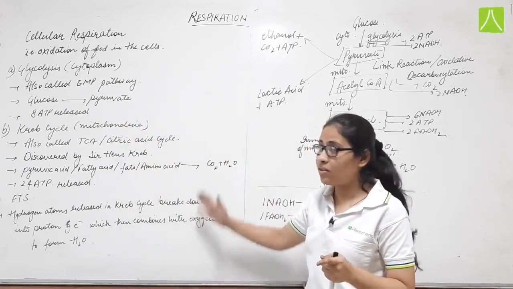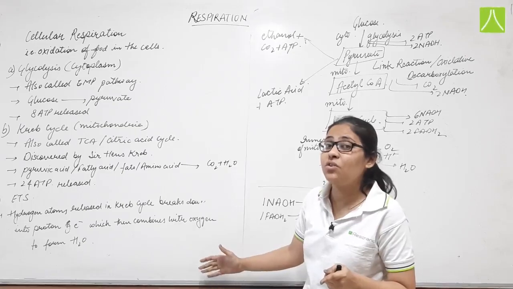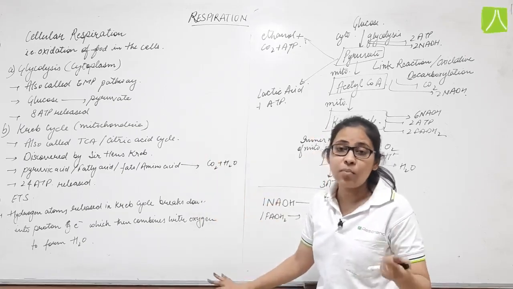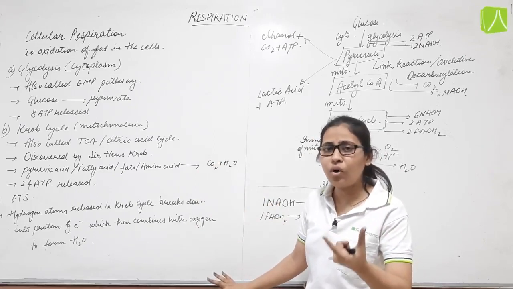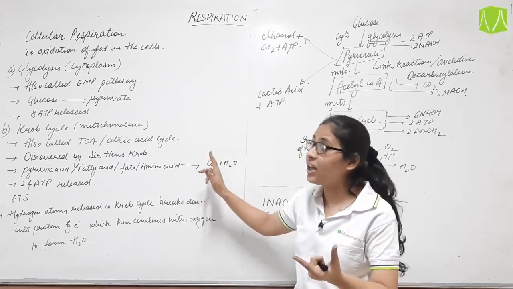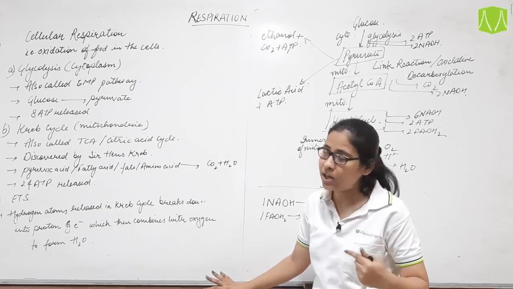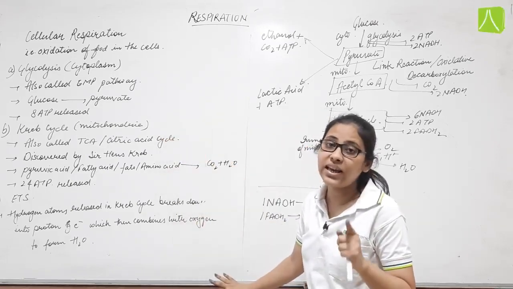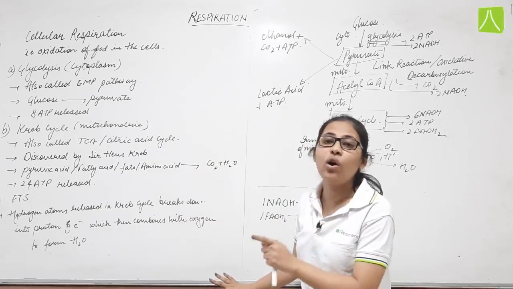So the main motive of cellular respiration is to produce energy. Each and every step produces some amount of energy in cellular respiration. So during glycolysis, the energy produced is 8 molecules of ATP.